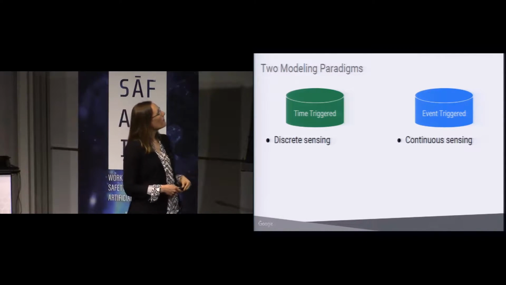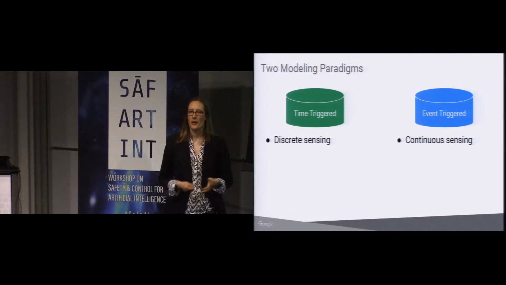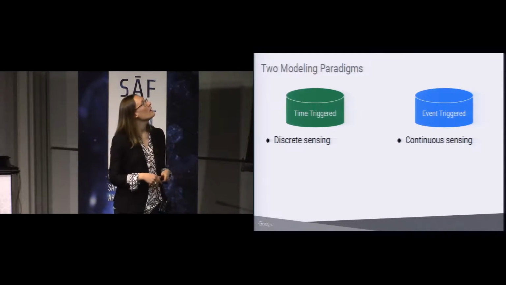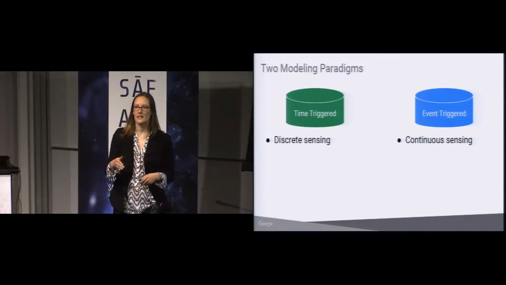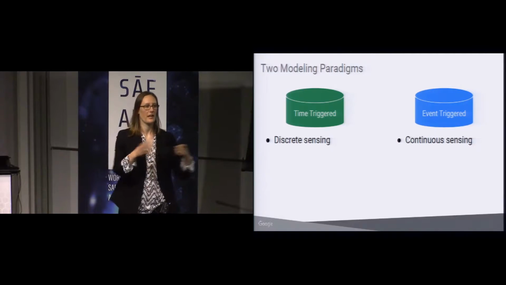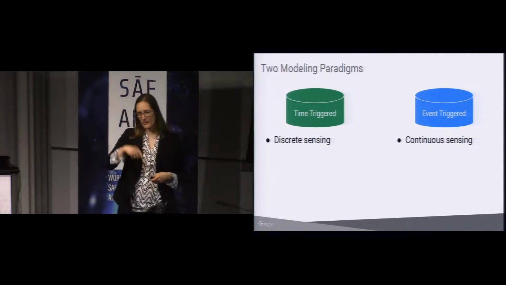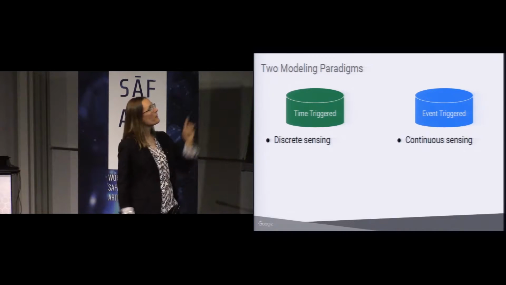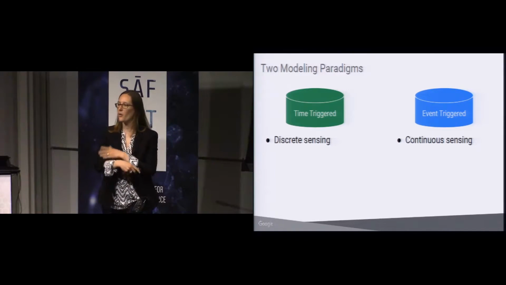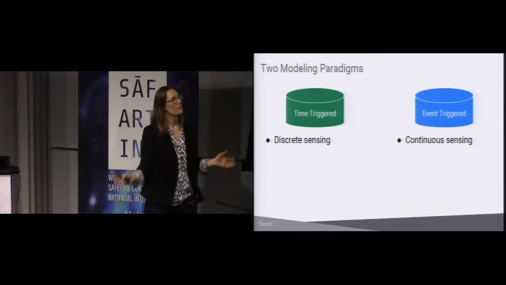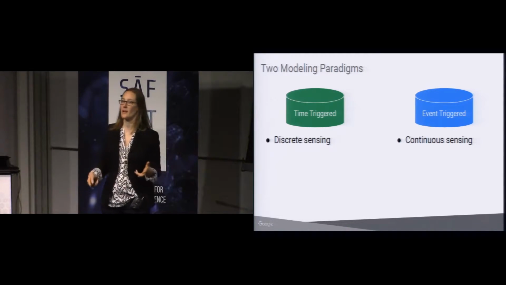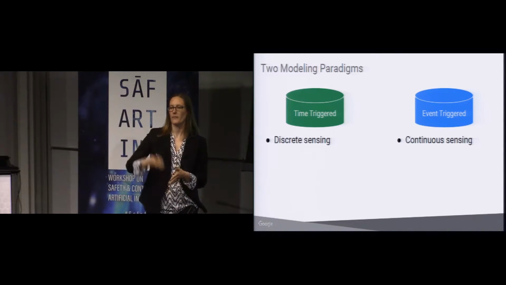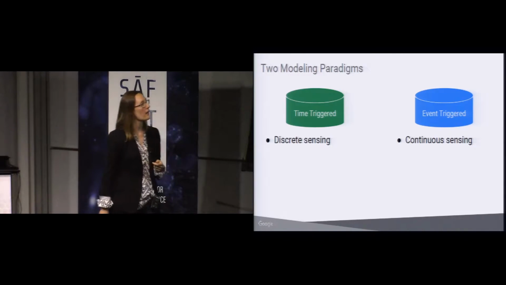So on an airplane, often the way that you will receive information about your surrounding environment maybe is through radar or communication. And what that looks like is something discrete, something that's periodic. So you send out a radar ping and you get occasional information about other aircraft in your area. But you don't have constant access to that information. You don't always know the full state of the world. And that means that you have some delayed reaction time. So as an aircraft might come up and be very near you, you might have to wait for that next ping to be able to actually detect that aircraft.